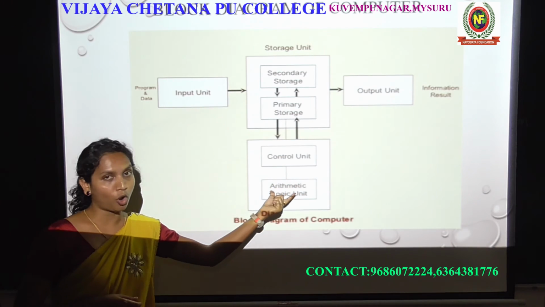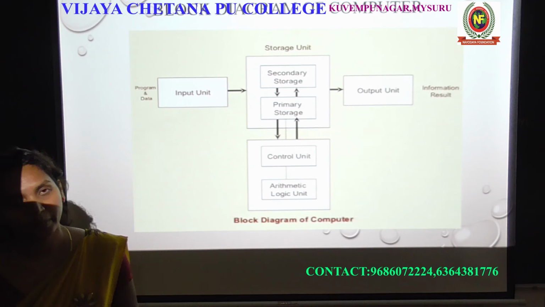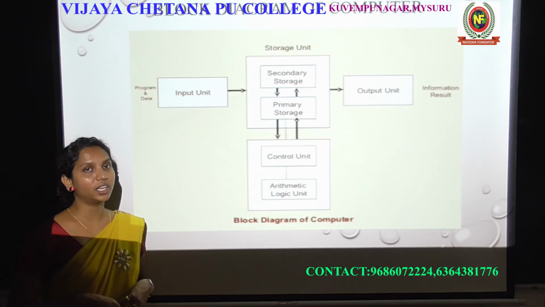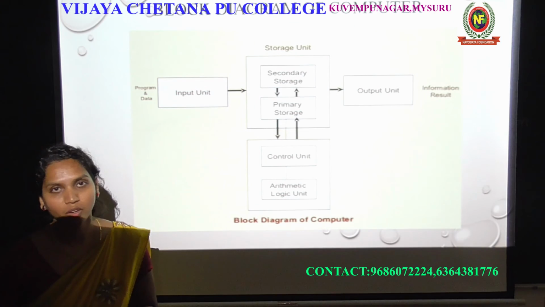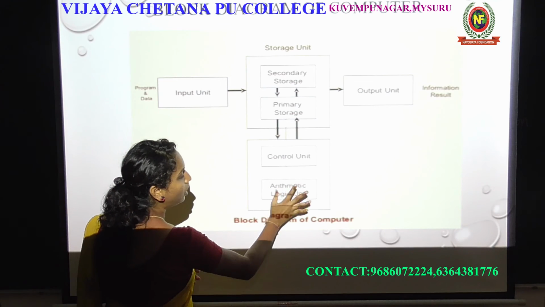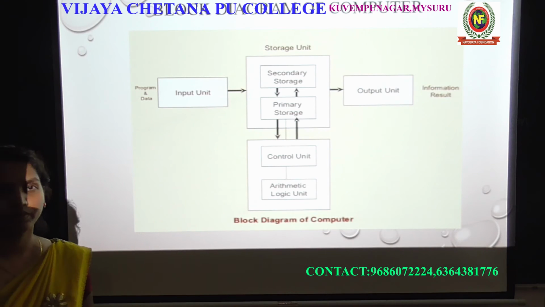Not only arithmetic operations, it also works on logic operations: and, or, not. These are all the logic operations that will be done by the logic unit.